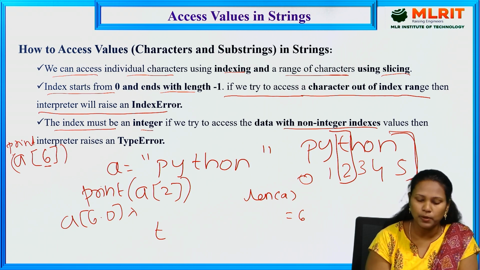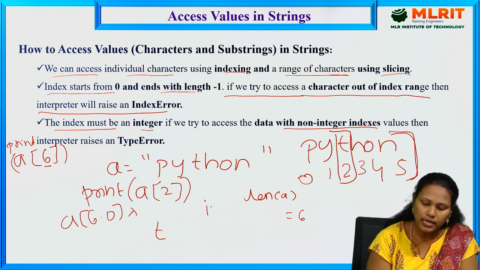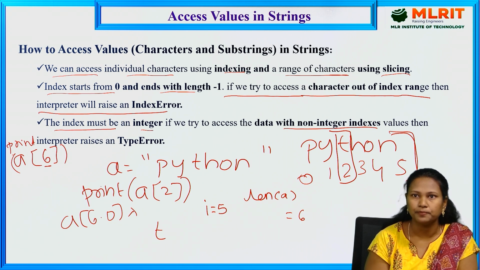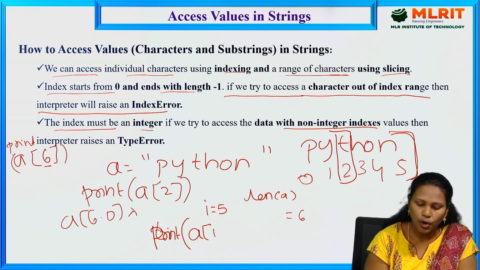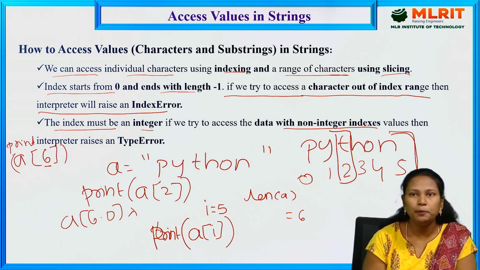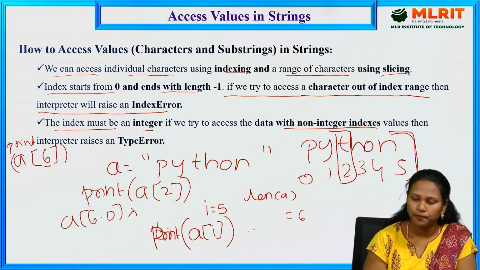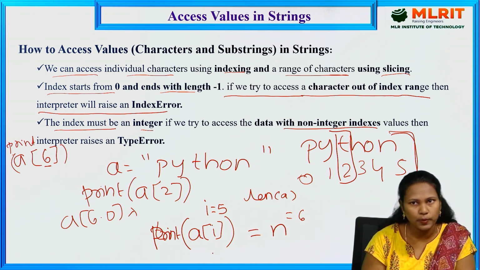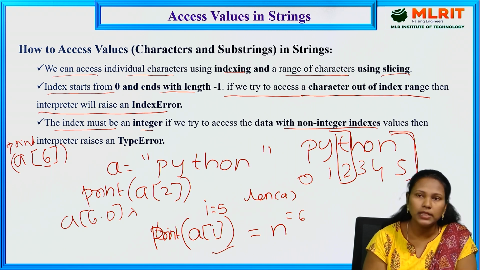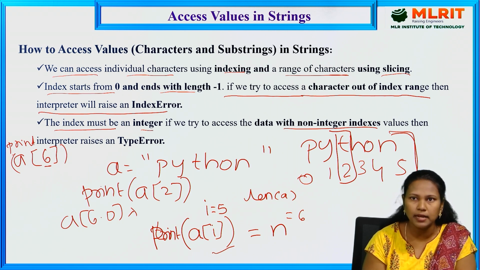For example, I = 5. So print(a[i]) prints what value? n. Because i contains an integer value, it is acceptable. In this way also we can access the values.